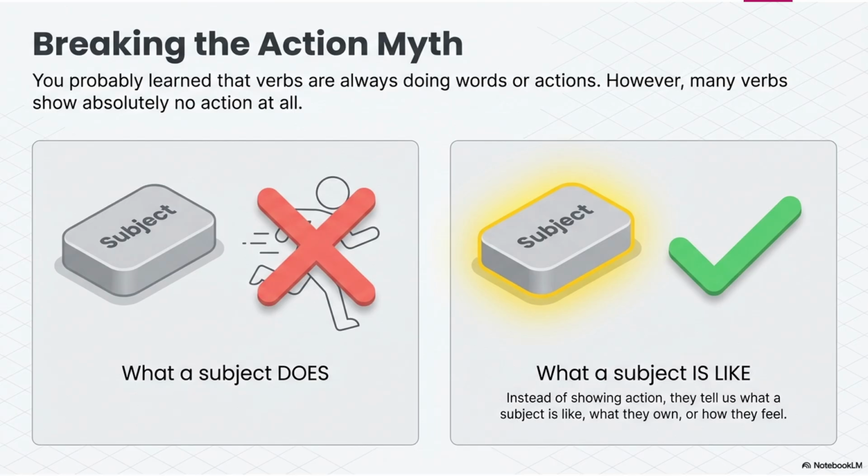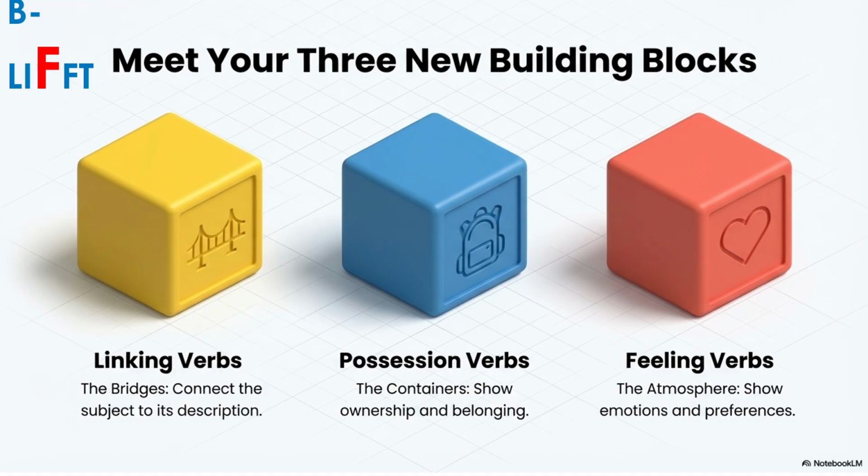Breaking the action myth. You probably learned that verbs are always doing words or actions. However, many verbs show absolutely no action at all. Let's see. There are three main building blocks, or three main verbs that do not show actions. First is linking verb, second is possession verbs, and third is feeling verbs.